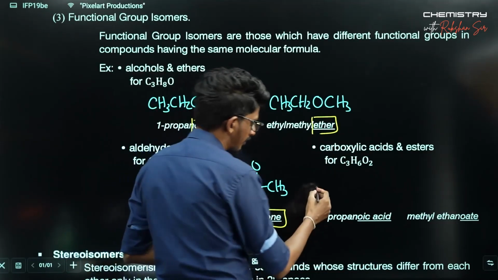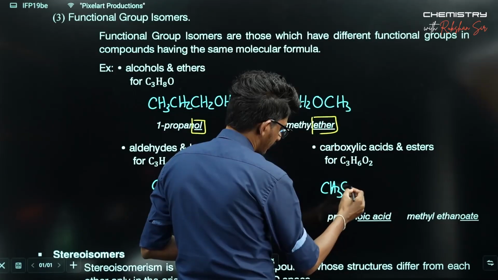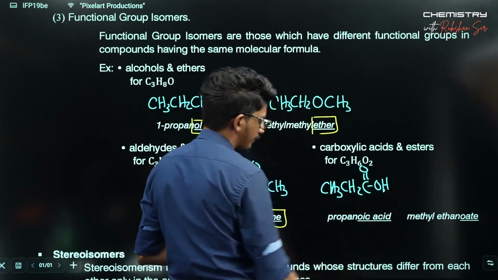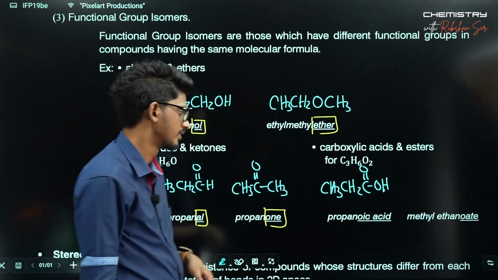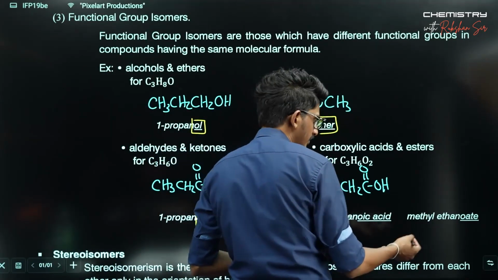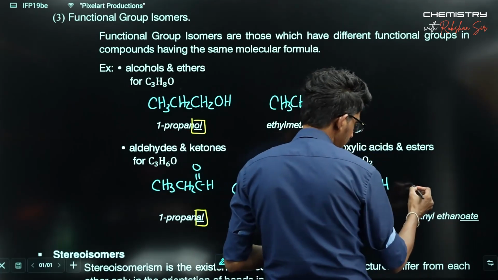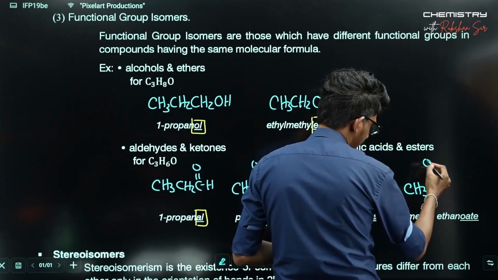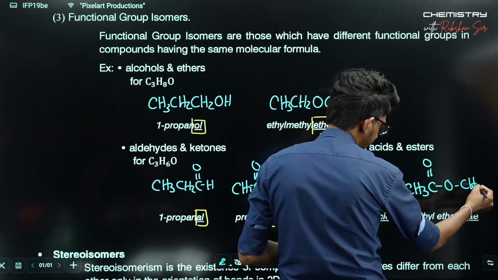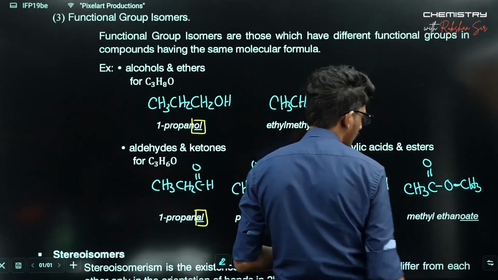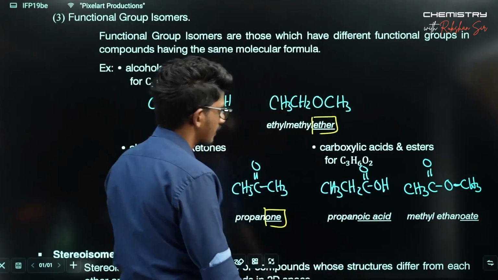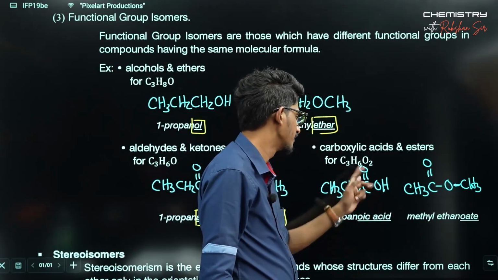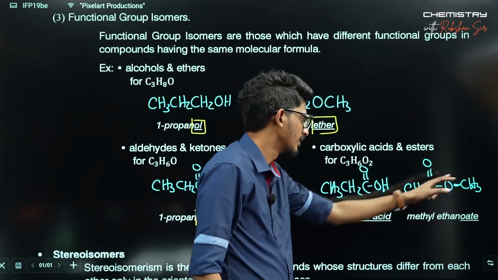See, the carboxylic acid. Take this carboxylic acid, a 3 carbon carboxylic acid, propanoic acid, and take this ester as well. You clearly see with both of these compounds, 3 carbons, 6 hydrogens and 2 oxygens appear.